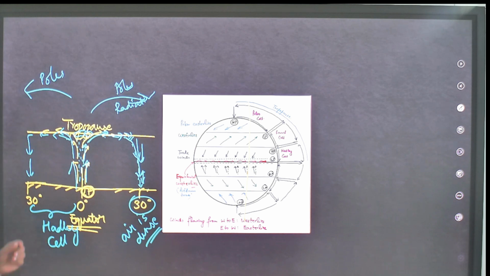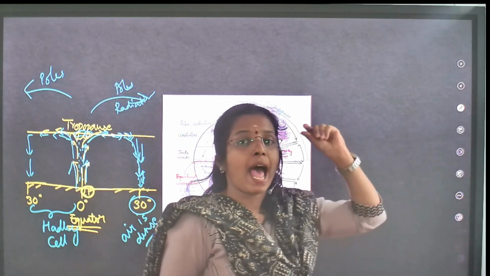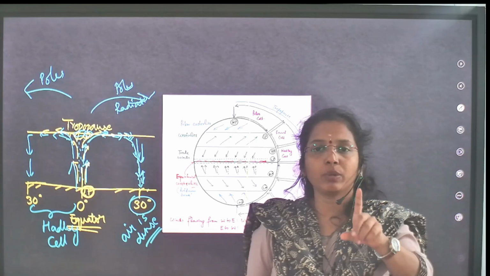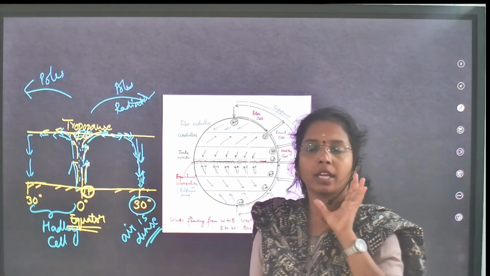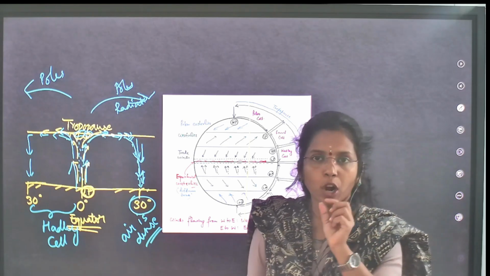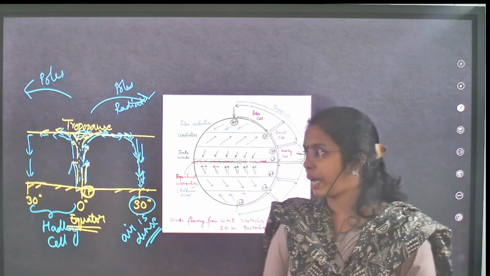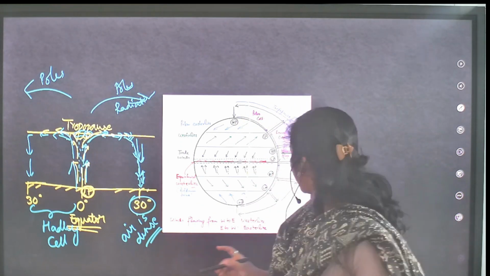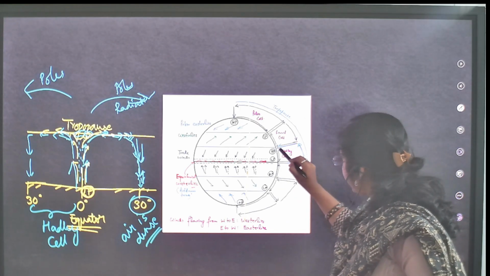That's why at subtropics you will see more deserts, and at those deserts, even though the temperature is high, you will see a high pressure area. That's why we call the subtropics the subtropical highs, the subtropical high pressure zone. Why? Because of this sinking arm of the Hadley cell. Here rising, moving towards, and here you will see sinking.